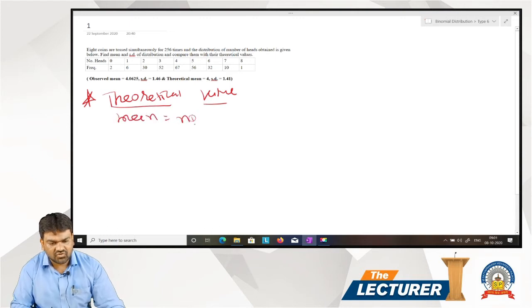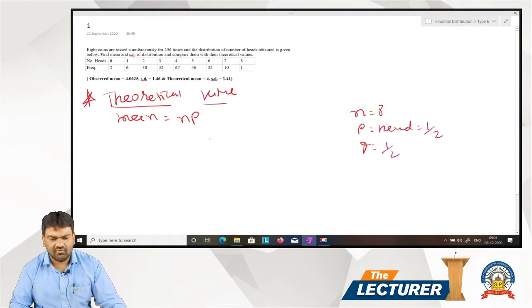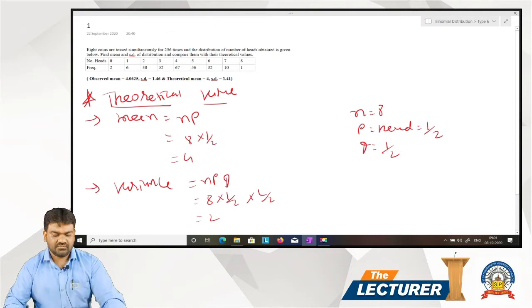Mean is equal to np. Here n is equal to 8, as 8 coins are given. p is equal to probability of head, that is 1 by 2. So q is also 1 by 2. 8 multiplied by 1 by 2, that is 4. Same way, variance npq, 8 multiplied by 1 by 2 multiplied by 1 by 2, that is 2.